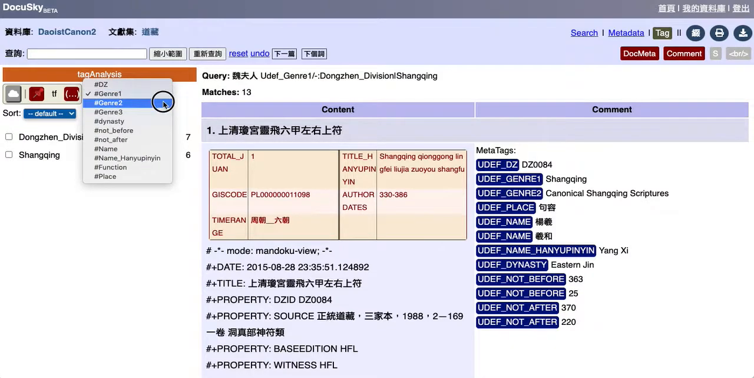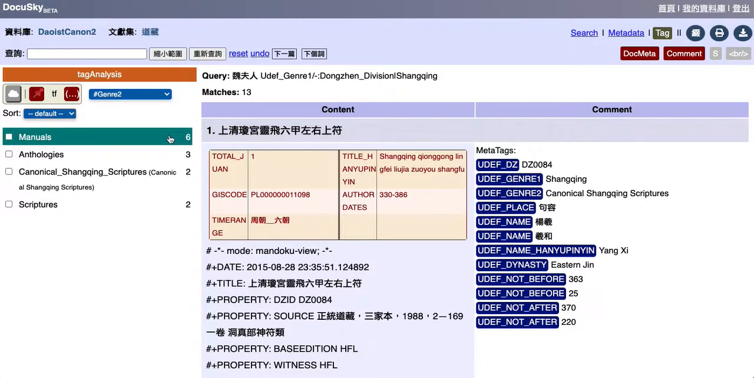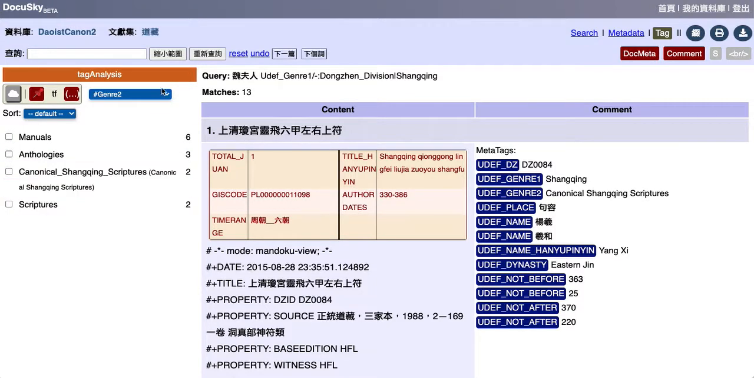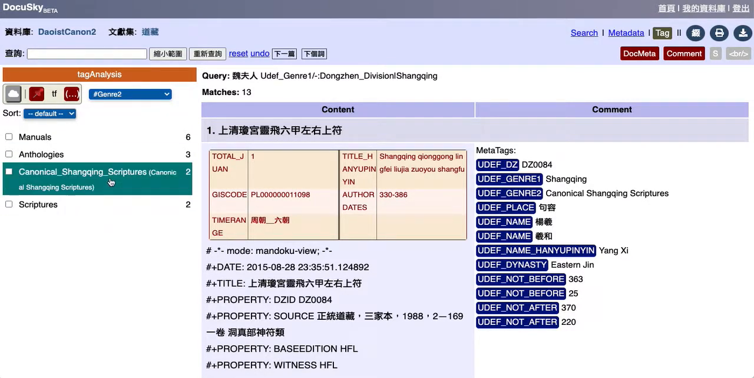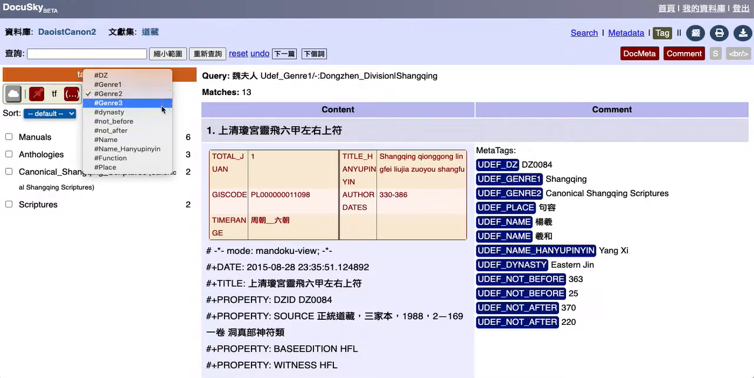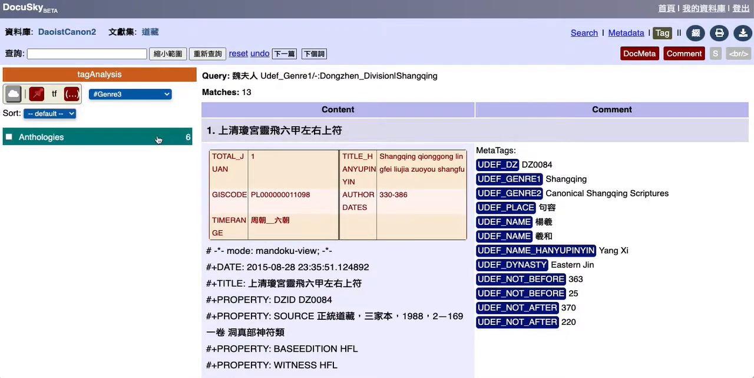If we want to look at the subcategories of texts, we can see that they appear in manuals, in anthologies, in canonical texts, and in scriptures. These are general categories that Schipper has put in. I would assume here that canonical Shangqing scriptures and scriptures can be merged into the same category. This kind of work, if you come across these tips for editing the metadata, it would be really helpful to make it better to use. Genre 3, there's only the anthologies, okay?